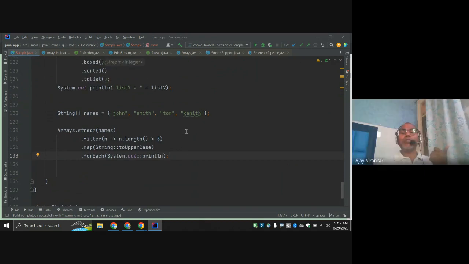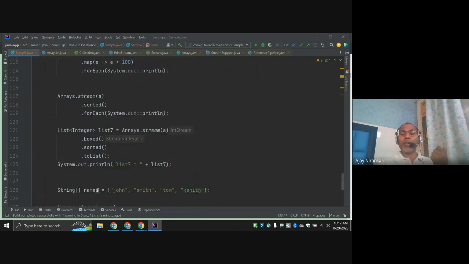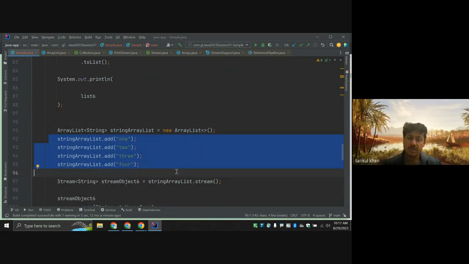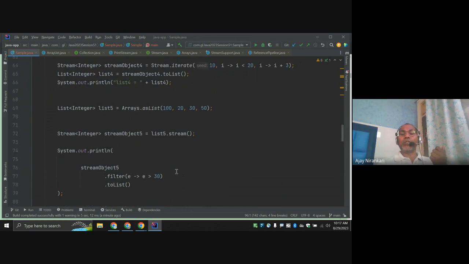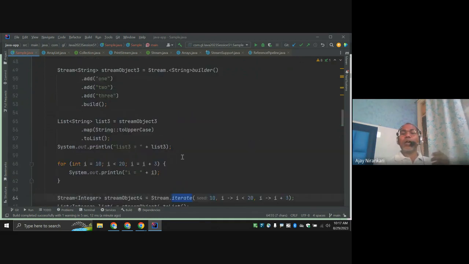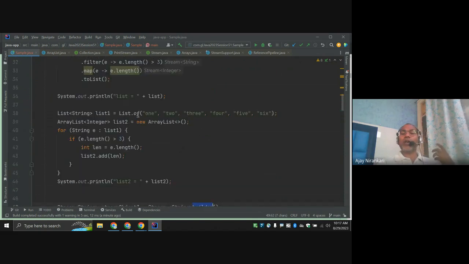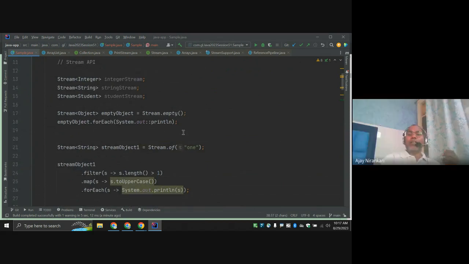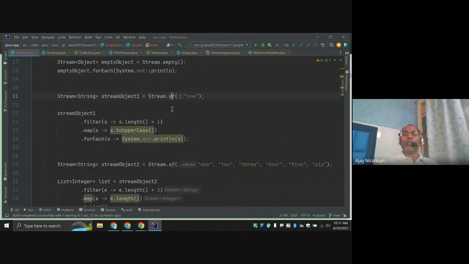Right. So a stream object can be generated in different ways, using the array data structure or using your list interface, right? Using the list, or you can use simply Arrays.asList and the stream function, right? Or you can use the iterate method, or the builder method, or the of method, or lots of approaches available. These are static methods, or factory methods, both are the thing, right? So these are the different ways where you can create the stream.